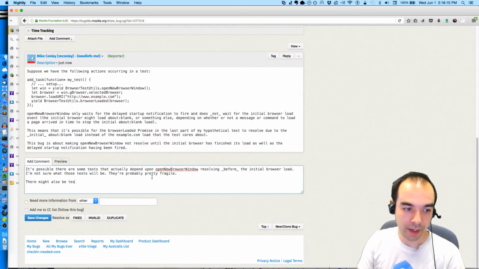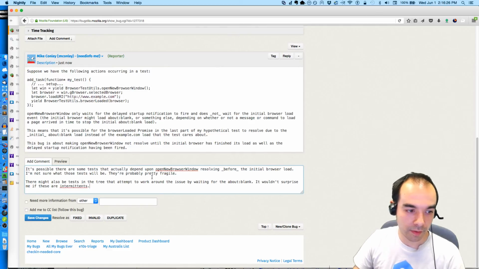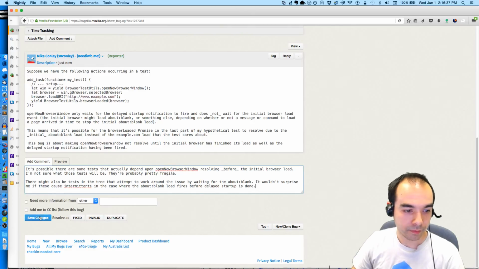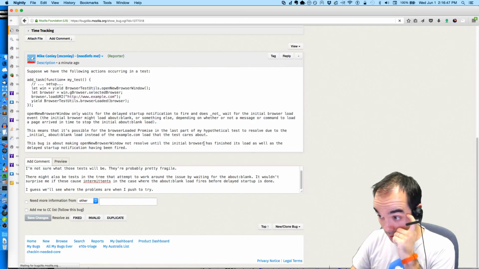There might also be tests in the tree that attempt to work around the issue by waiting for the about:blank. It wouldn't surprise me if these cause intermittents, in the case where the about:blank load fires before delayed startup is done. I guess we'll see where the problems are when I push to try. Okay.